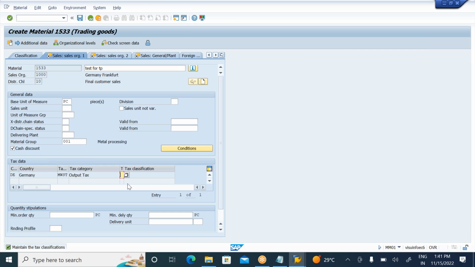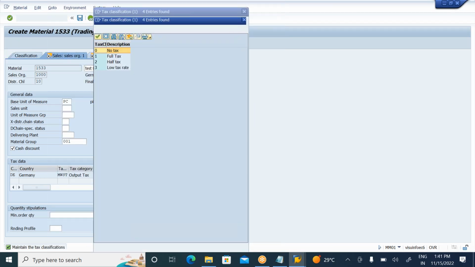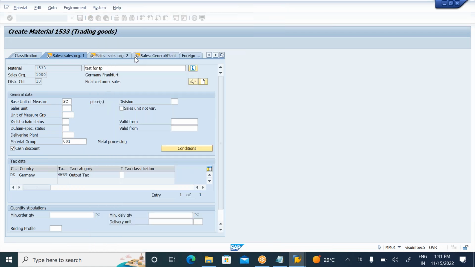So in sales organization one view, enter the tax information. The tax is either exempted or liable for tax. So I'm saying tax is exempted.